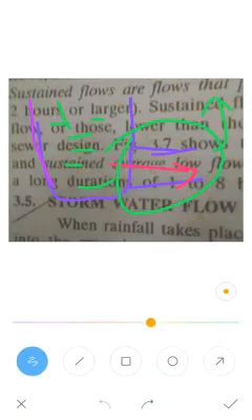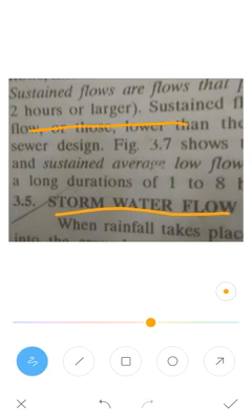Next we will see what stormwater flow is. When rainfall takes place, or when it is raining, a part of the water will infiltrate, that is, percolate inside the ground surface. Consider this the ground surface. A part of the water will move inside the ground, and the rest of the water moves out, on the surface of the ground.